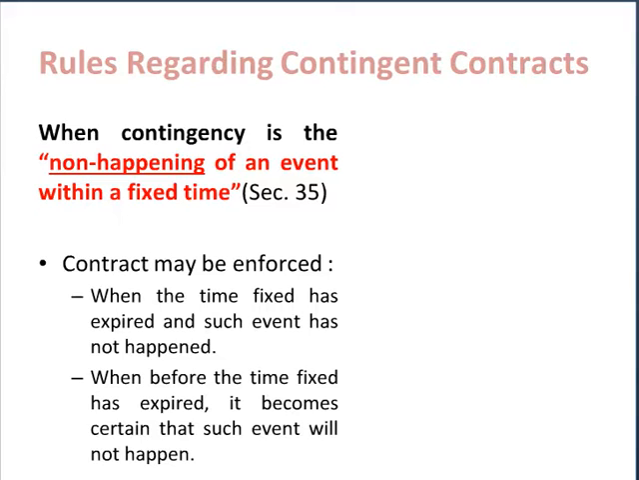So any contract which is contingent upon non-happening of an event within a specified time period may be enforced in either of two situations. A. When the time period has expired and event has not happened, and B. When even before expiry of that time period, it has become certain that event shall not happen.